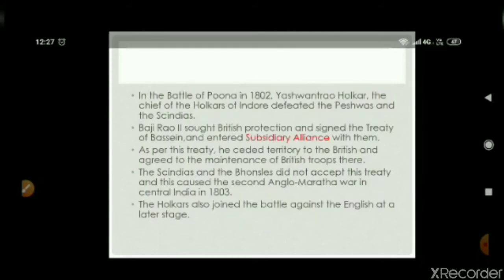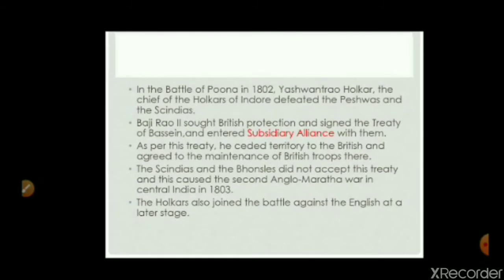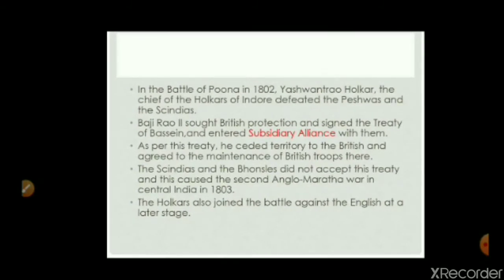In the Battle of Pune in 1802, Yashwantrao Holkar, the chief of the Holkars of Indore, defeated the Peshwa and the Scindias. They were having internal rivalry and fighting among themselves. The Peshwas were supporting the Scindias, so together they fought Holkar, in which Yashwantrao Holkar defeated both of them. Now Bajirao II had no option but to take British help. So he sought British protection, signed the Treaty of Basin and entered into a subsidiary alliance with them.